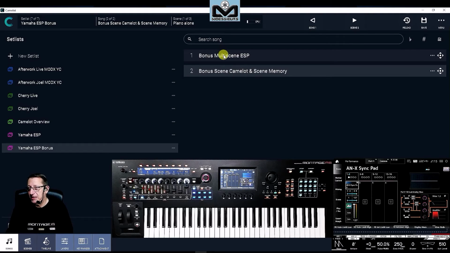Here, when you press on the song, you need to load all the VST instruments or all the plugins you have on your PC or Mac, because ESP only works on PC or Mac. If you want to have several ESP, as an example, we have scenes in Camelot. I want to start with scene 1 in Camelot, not scene memory here, scene 1 in Camelot with one ESP performance, and on scene 2, I want another. Can I do that? Yes, but you need to load 2 ESP instances, one for scene 1, one for scene 2. Why?